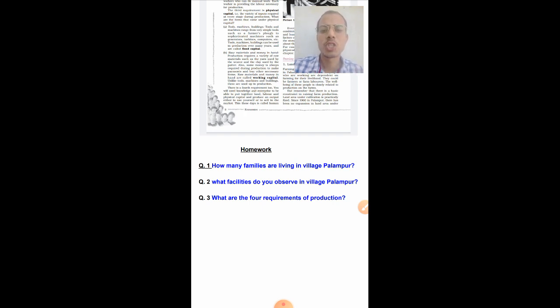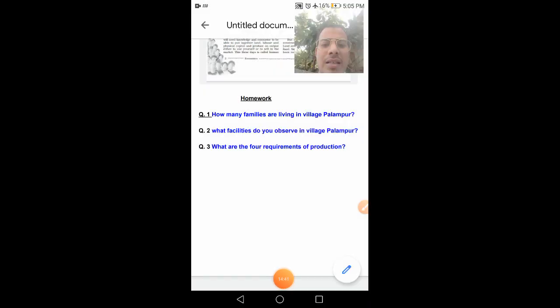The next question you need to solve in the homework is: what facilities do you observe in village Palampur? In this answer, we need to write which types of facilities people were getting in the village. Like we all know, they were getting the facility of transportation, and a good road system was there. While answering this question, we will clearly write that Palampur has a fairly well developed system of roads, transport, electricity, irrigation, schools and health centers. So these are the facilities we have observed in the village Palampur.